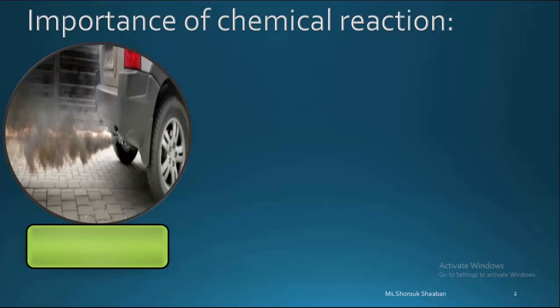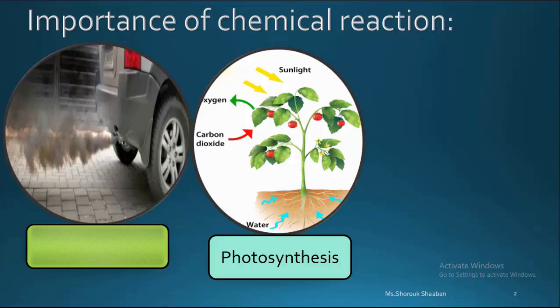Number two, photosynthesis process, in which the sunlight, the oxygen, the carbon dioxide, the water, all of them are absorbed by the plant. After that, a chemical reaction takes place between all of them, causing the plant to grow, which after that we eat. So the photosynthesis process is very important, which depends on the chemical reaction. So chemical reaction is very important.